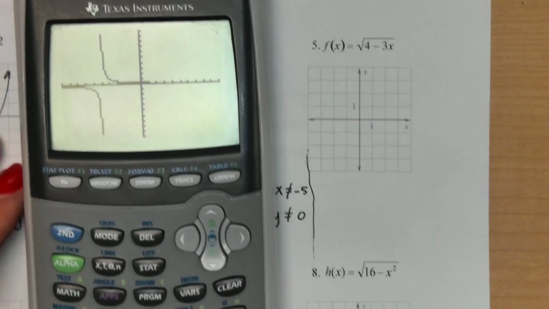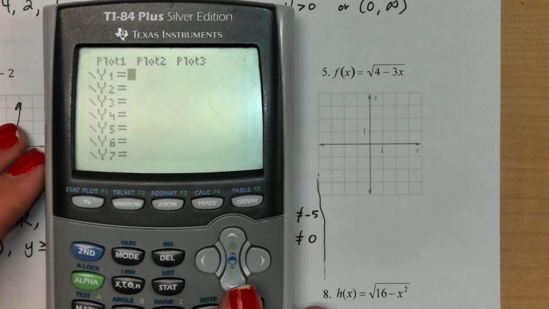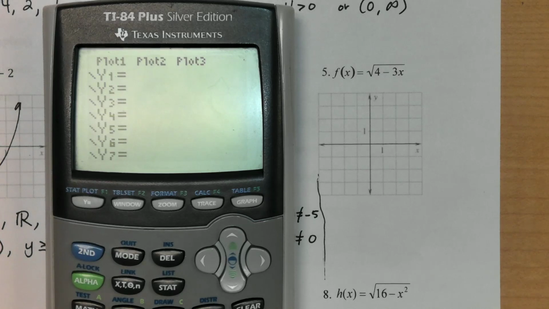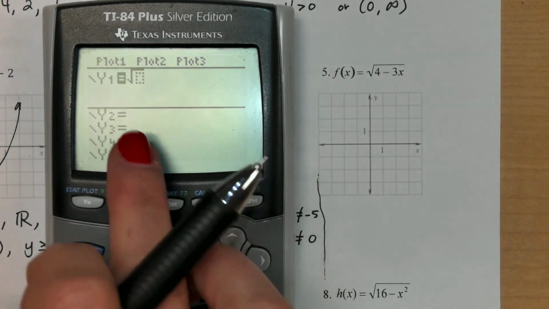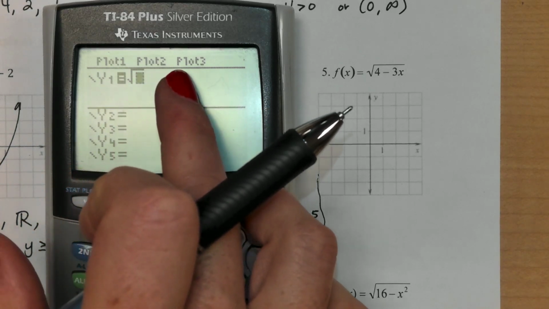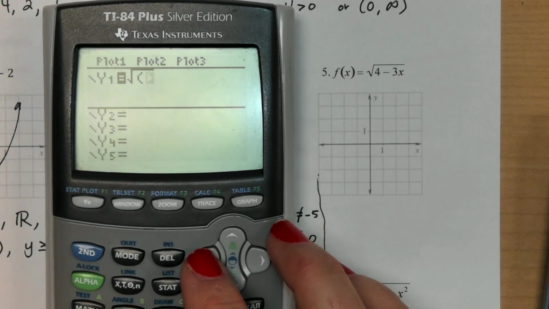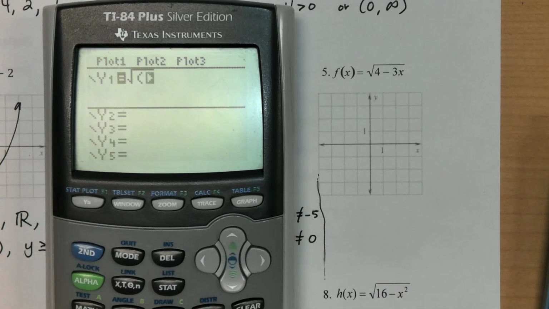Next up, let's graph this. If you don't know how to graph a square root, clear. When you hit second and then your square root button, now on my calculator, it's going to keep extending that square root bar as I type. If yours doesn't do that, you're going to want to put parentheses to kind of protect everything that's supposed to be under there. So I'll type it that way even though my calculator is not doing it that way.